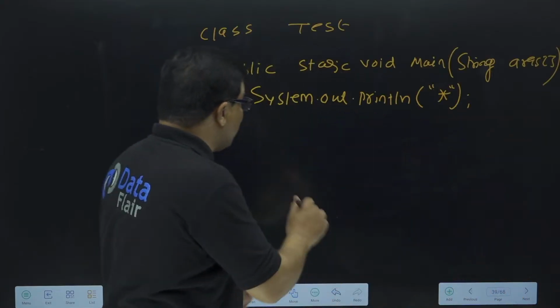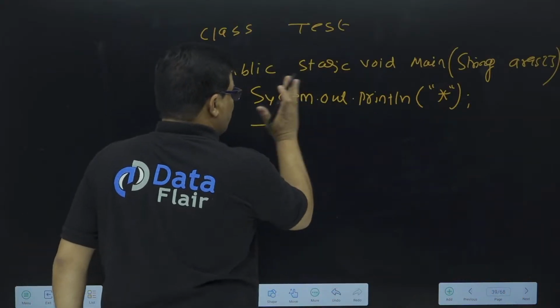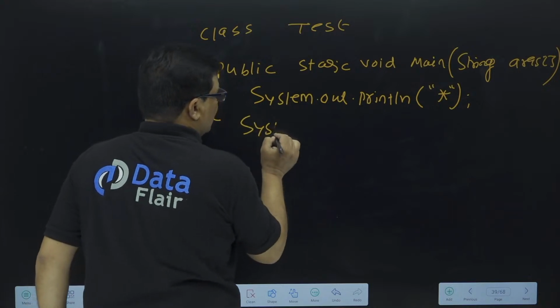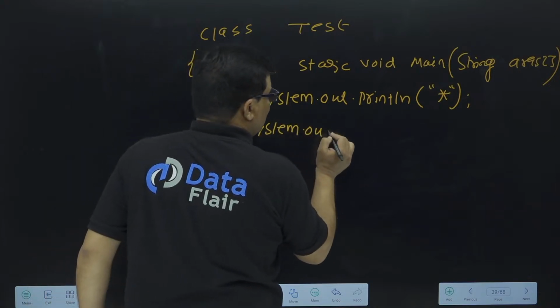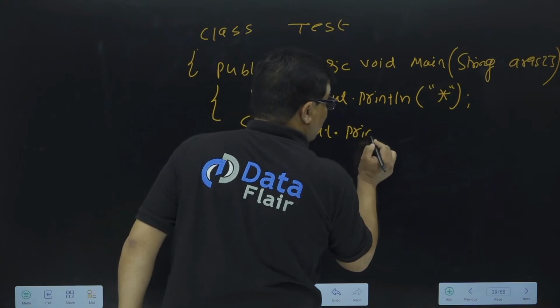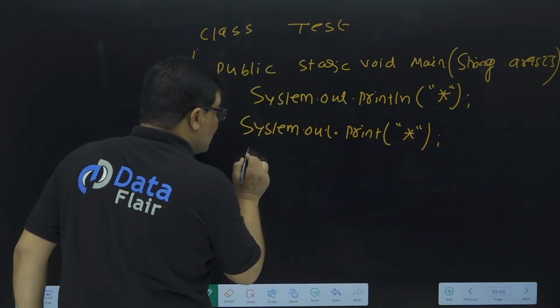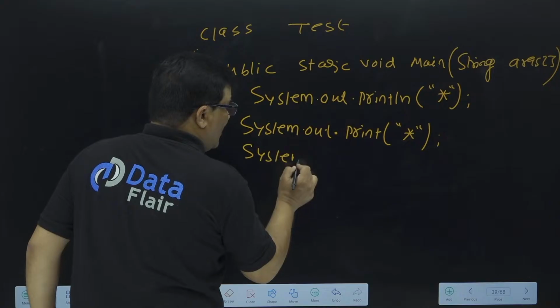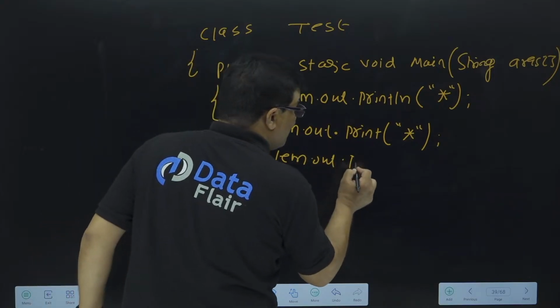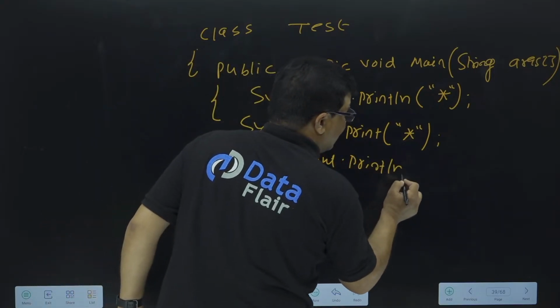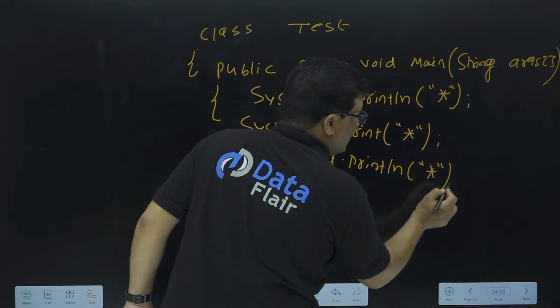Then in the next line we have to write System dot out dot print method for the first star. Then again System dot out dot println method to print this star, right?